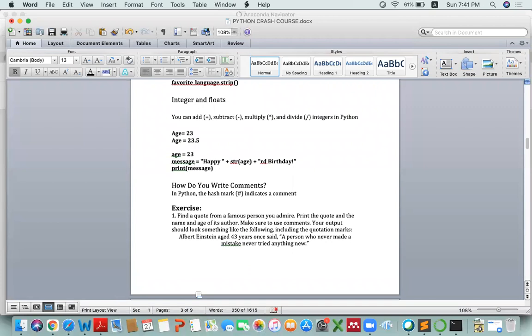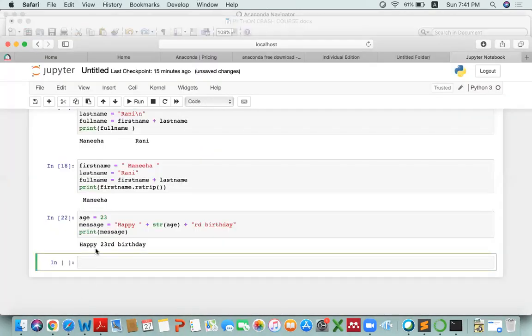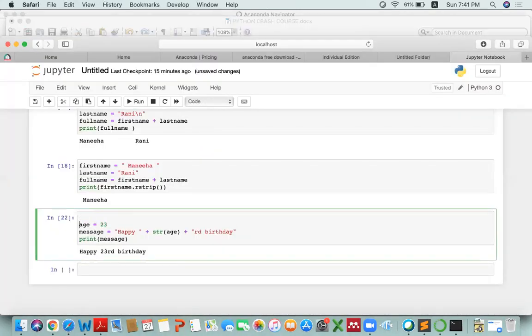Okay. So this is the last topic of this chapter. That is how we will mention comments. In order to mention comments, it's very simple. You can just use hash, chapter number 1. It is a comment. Comments are very important to make your code understandable to the one who is reading it.